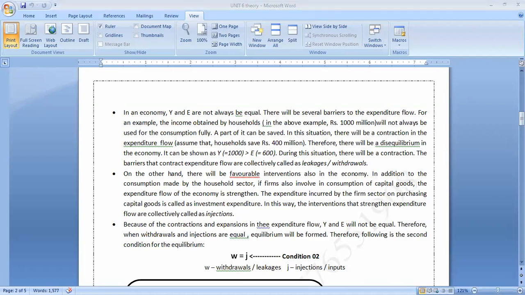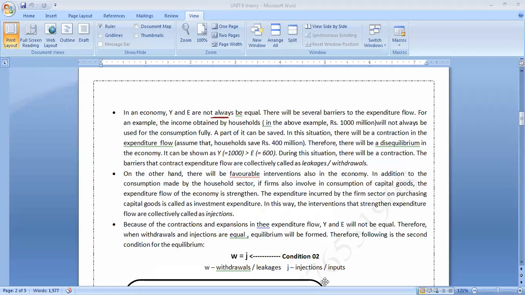See this, in an economy, will they ask us to draw the diagram? Maybe. So far the question has not come like that. Anyway, you can ask. Okay, we will discuss, we will practice. Now see, in an economy, Y and E are not always equal.